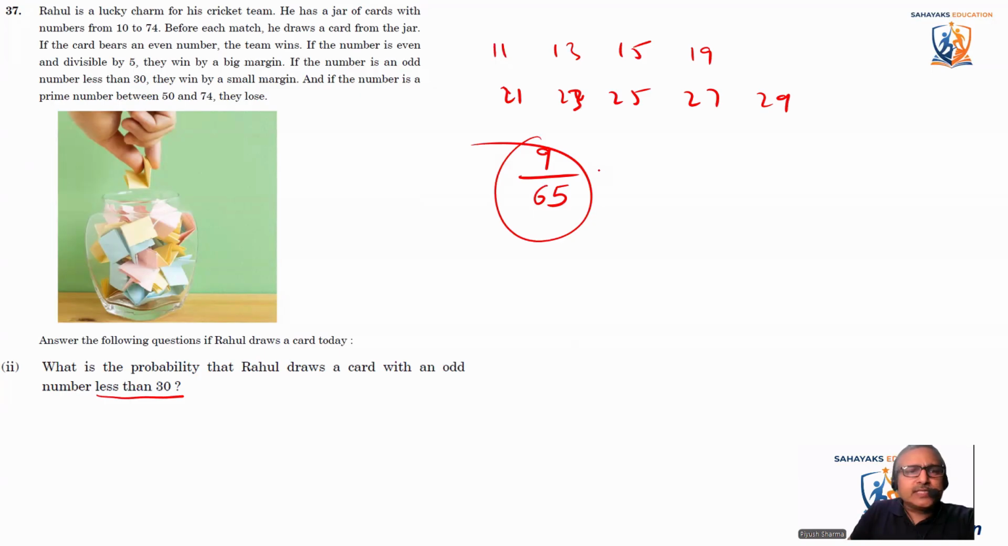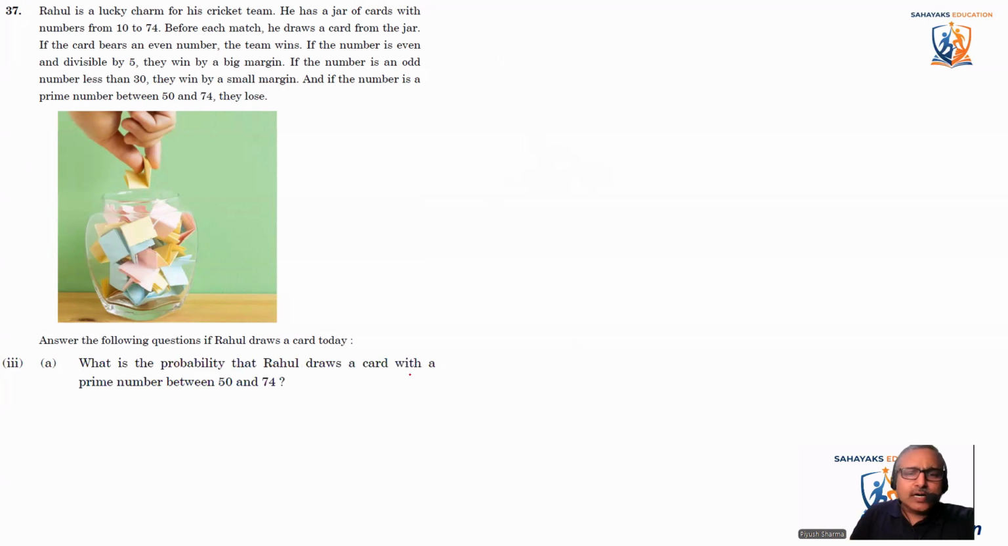Okay. Now coming to the next one. What is the probability that Rahul draws a card with a prime number between 50 and 74? So first of all, we should know what the prime numbers between 50 and 74 are. If you don't know, then please start writing those numbers. We should know the prime numbers from 1 to 100. As part of our training, we do that. But for the kids who don't know, I'll just tell what the prime numbers are here.